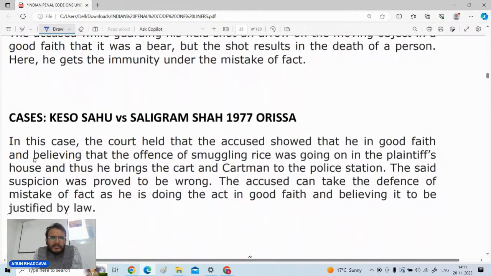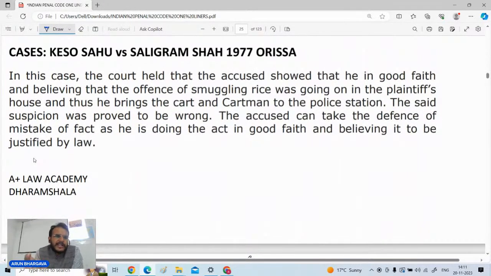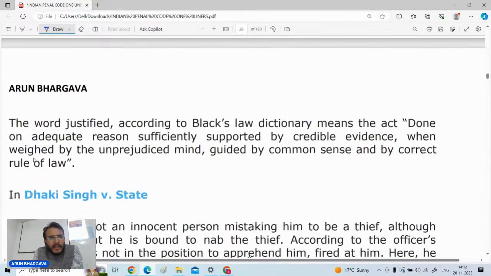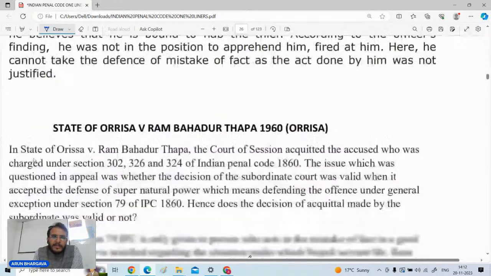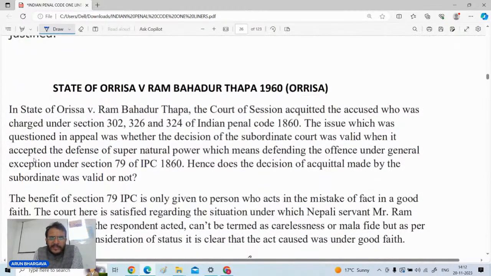Another case related to Section 79 is Keso Sahu versus Saligram Sahu, 1977 Orissa High Court. The case is related to the smuggling of rice. A person stopped the offender, and the offender stated that he had wrongfully restrained him. The person stated that whatever he had done, he did in good faith and was justified in doing so. Such kinds of cases are there.